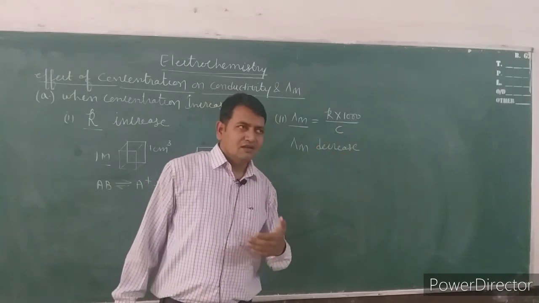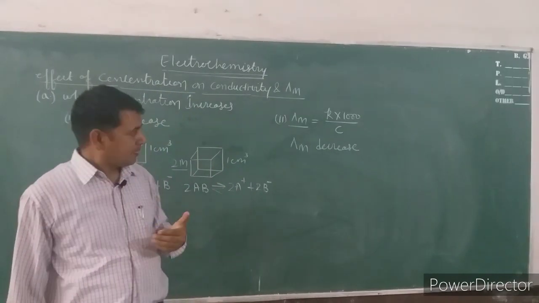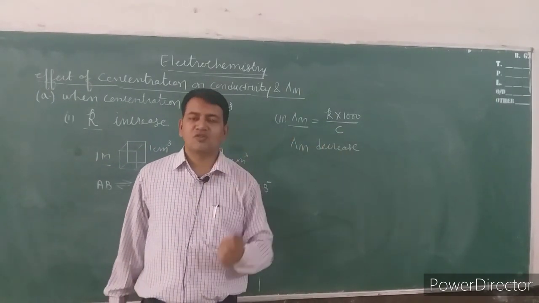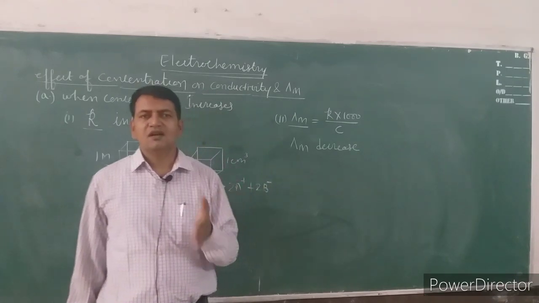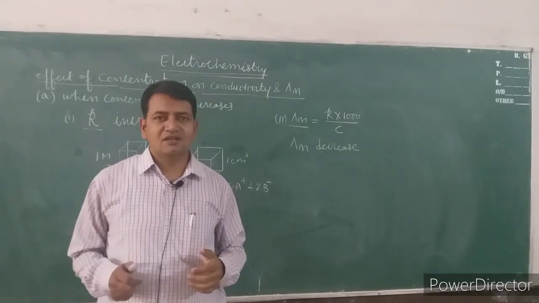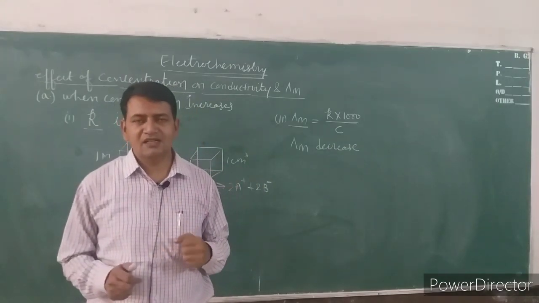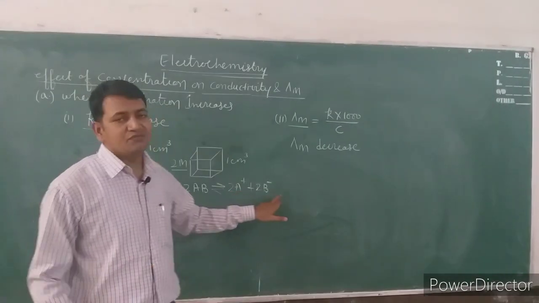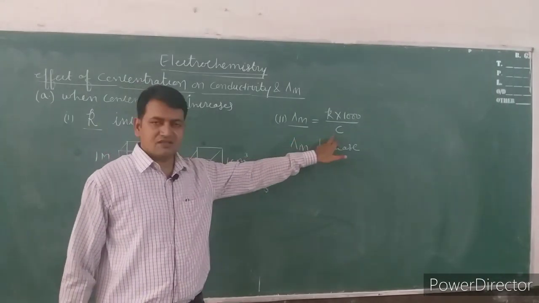In the deeper concept, we can correlate this concentration again with the number of ions. As soon as the number of ions increases in the solution, the attraction between the oppositely charged particles increases. This means there is a greater attraction between A plus and B minus when we increase the concentration.